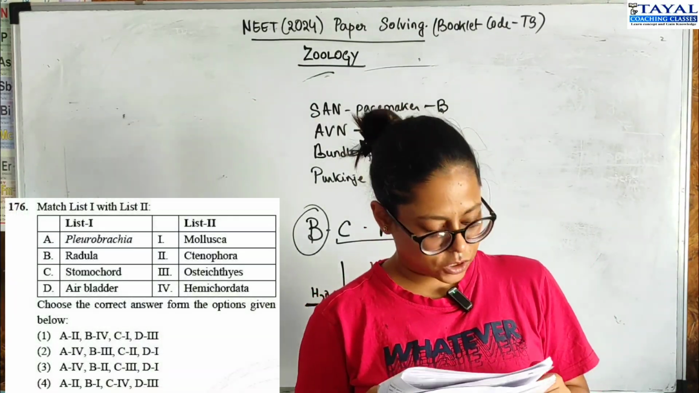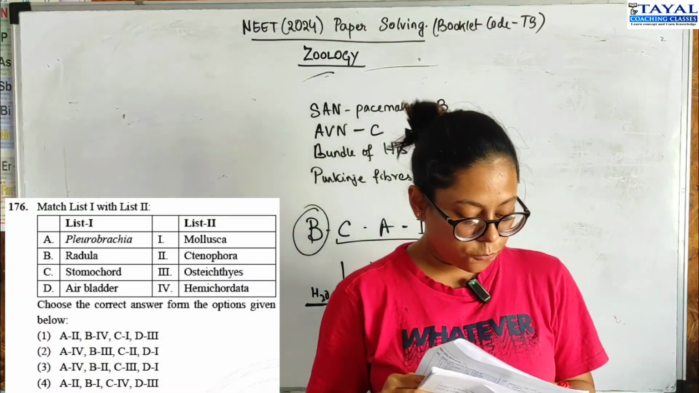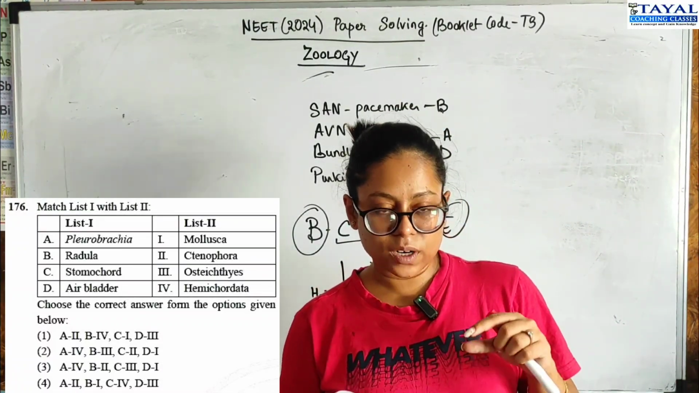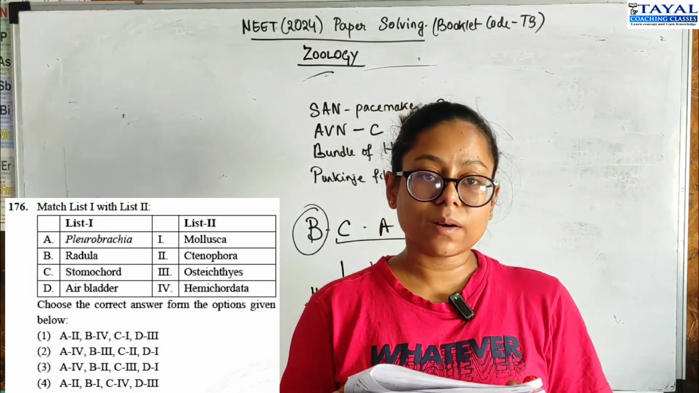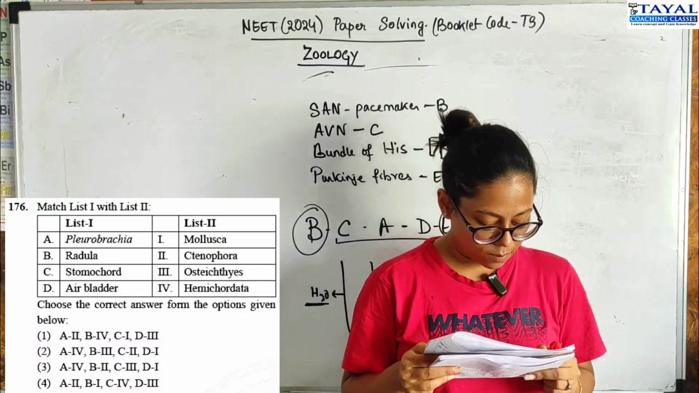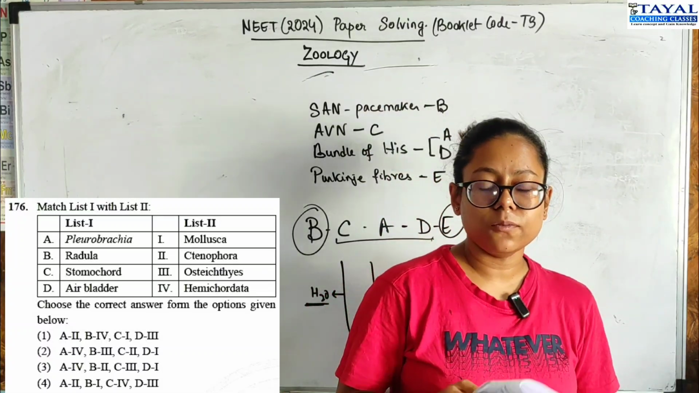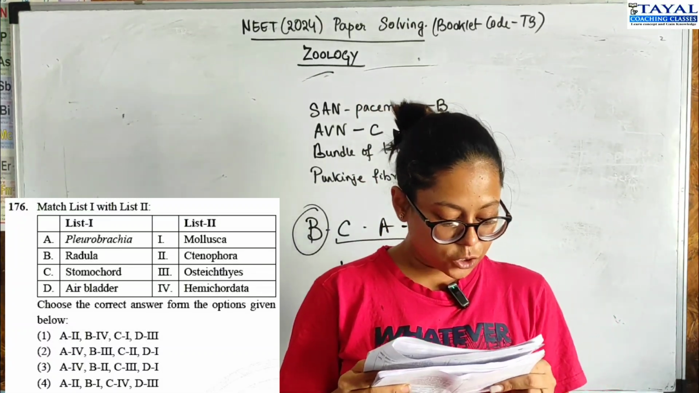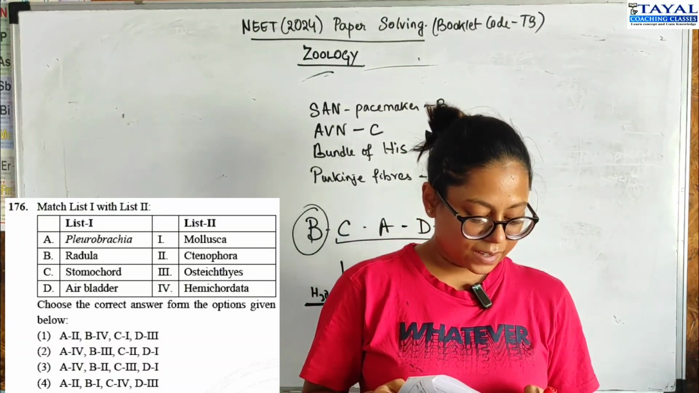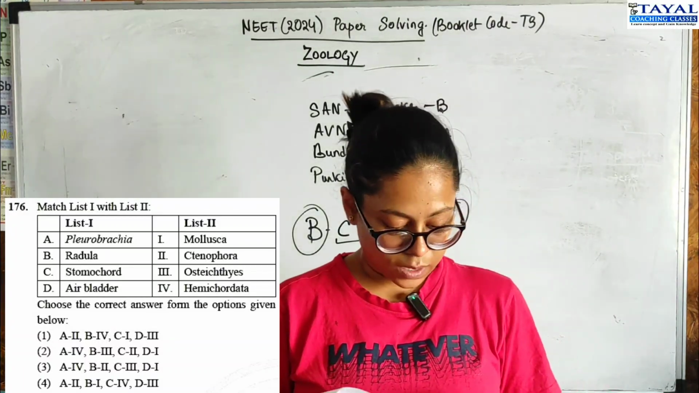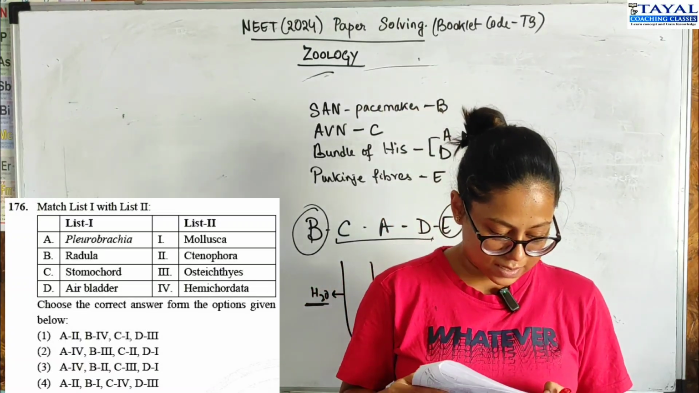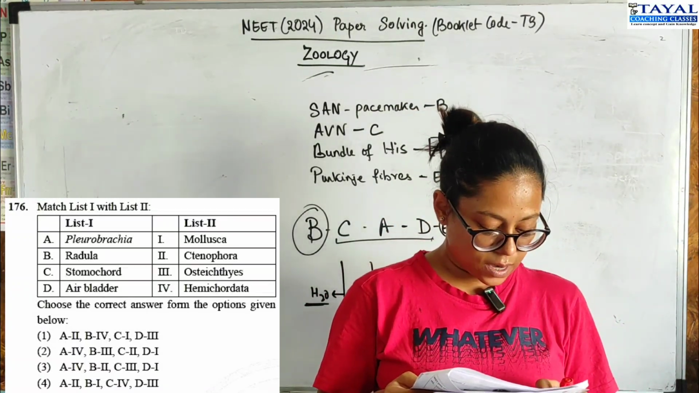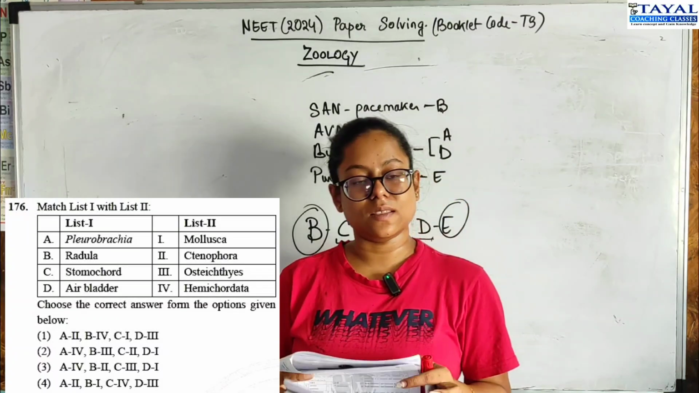176, it's again a match the following where you have 4 names of animal groups and 4 characteristics. Pleurobrachia, radula, stomochord, and air bladder. The one that sticks out for me is radula because I know radulas are present in mollusks. So B should be 1. Then the correct option here would be the 4th one, where radula is for mollusca, pleurobrachia is for ctenophora, stomochord is for hemichordata, and air bladder is for osteichthyes.